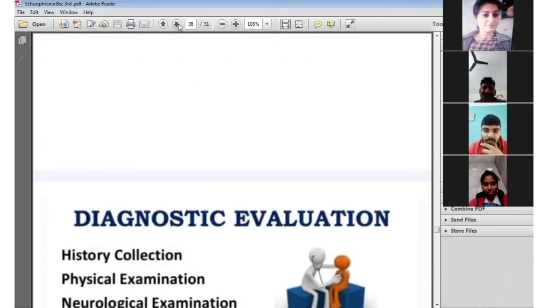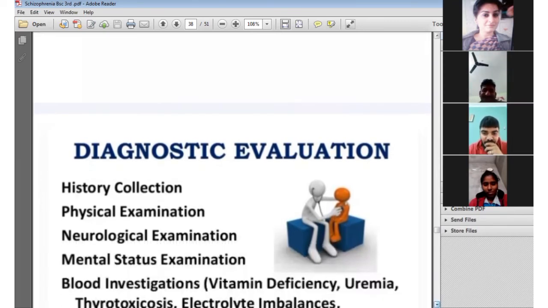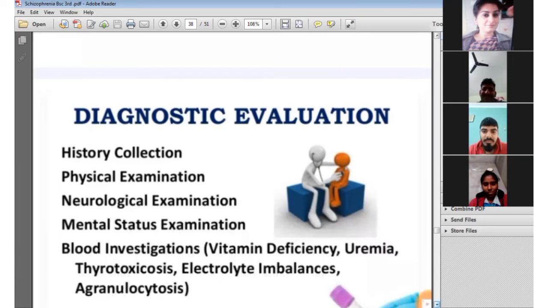Next, after the types, is the diagnostic evaluation of schizophrenia, used to diagnose schizophrenia. As we all know, first of all, we collect the history from the patient and family members. If the patient is able, then we collect the history from the patient itself. If the patient is not able, then we collect the history from his or her family members. After that, physical examination.